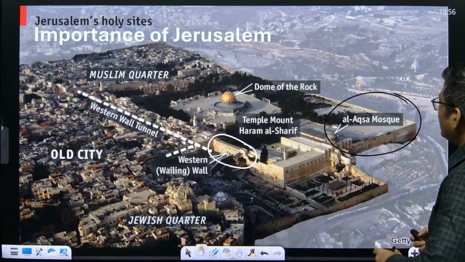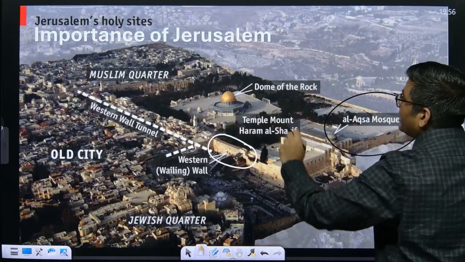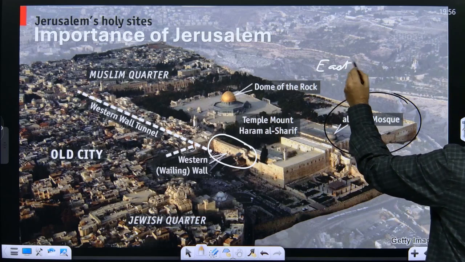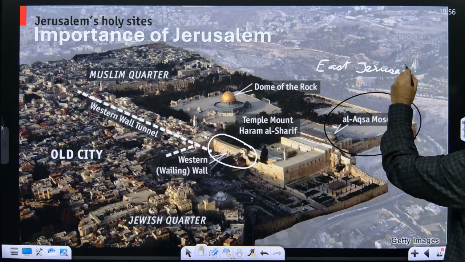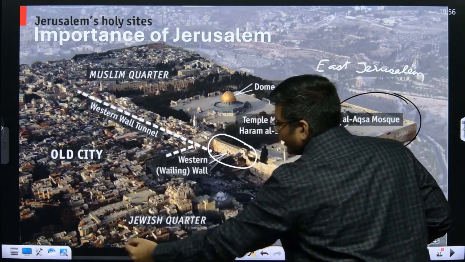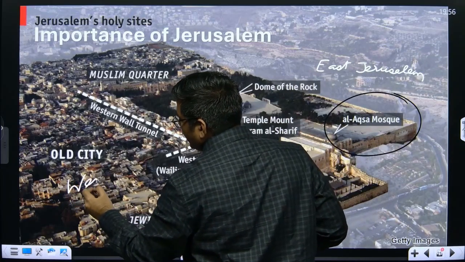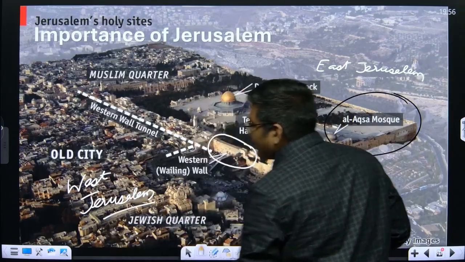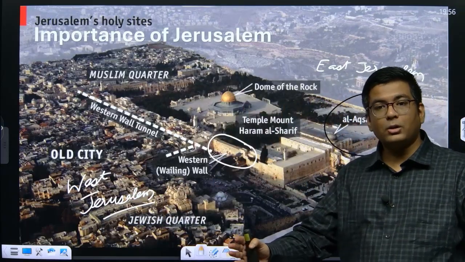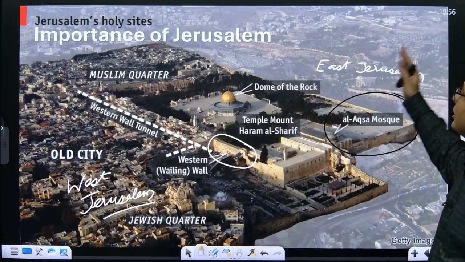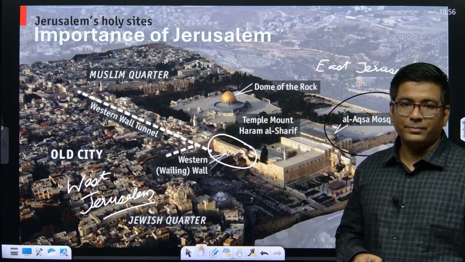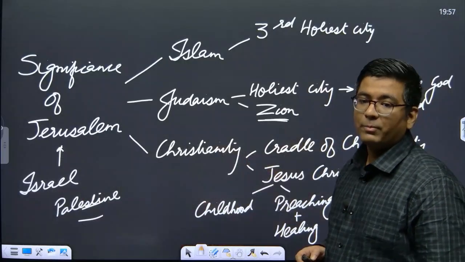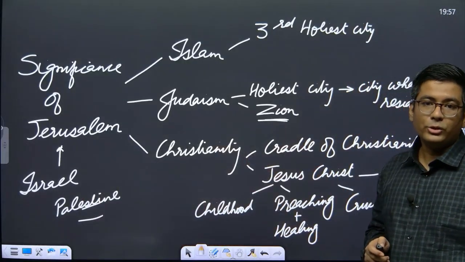Okay, so this particular region which you are seeing is something which is called East Jerusalem. And this particular region that you are seeing is basically called West Jerusalem. So a part of the negotiation is also that West Jerusalem should go to the Jews, that is Israel, and East Jerusalem is something which should go to Palestine. So the final resolution of the status of Jerusalem is also going to be a very, very important part with respect to the two-state solution.